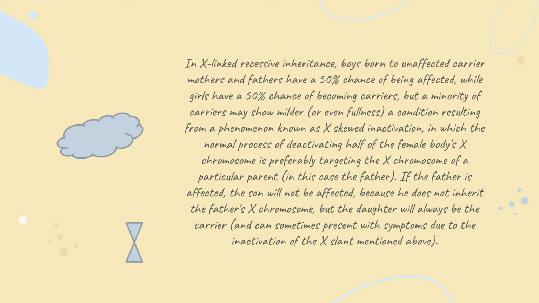If the father is affected, the son will not be affected because he does not inherit the father's X chromosome, but the daughter will always be a carrier and can sometimes present with symptoms due to the inactivation of the X gene mentioned above.